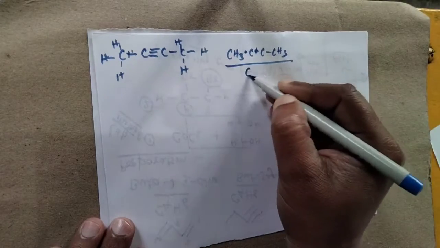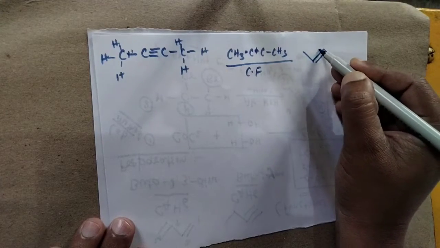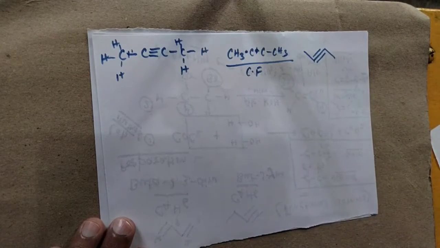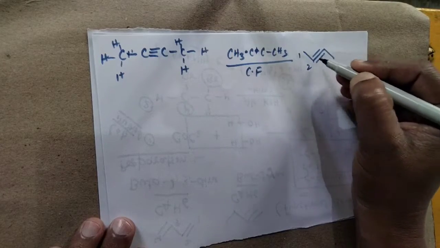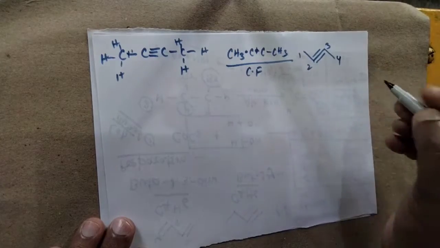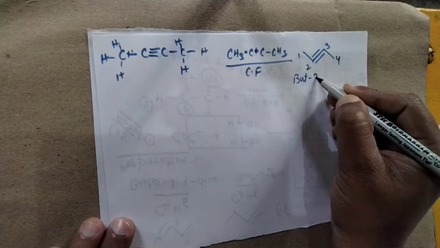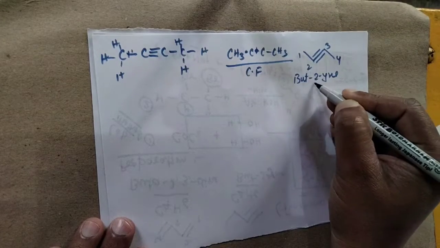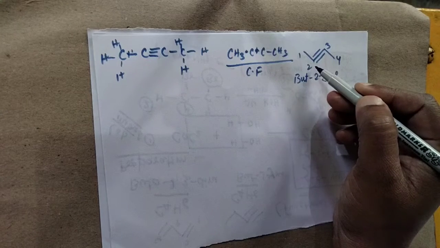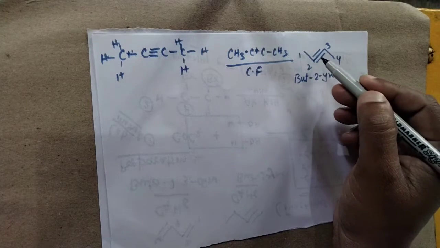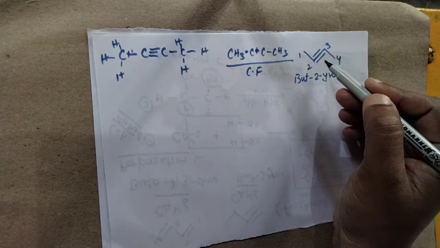This one is the condensed formula. For the bond line formula of this compound, we simply count the number of carbons here. So the name of that compound is but-2-yne. Why 2? Because this 2 represents the locant of the triple covalent bond which occurs in that compound.